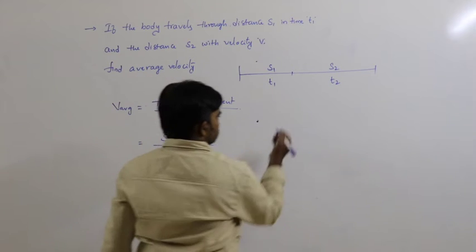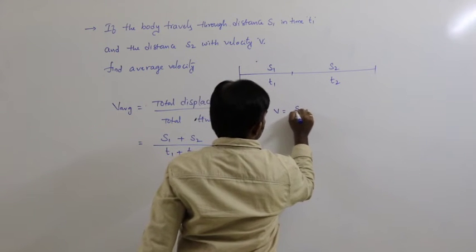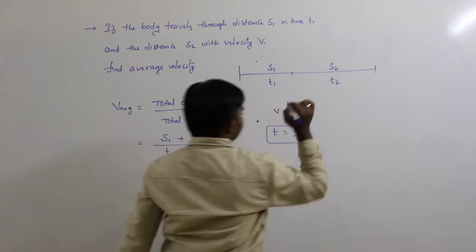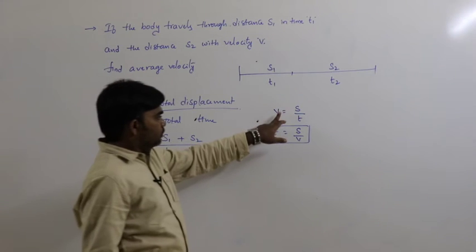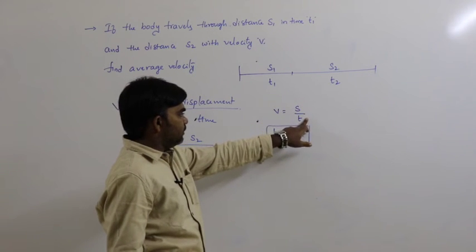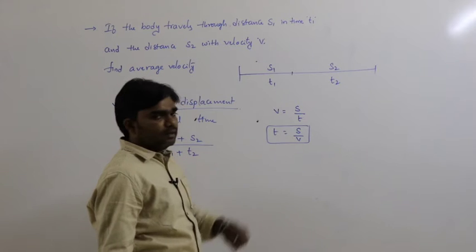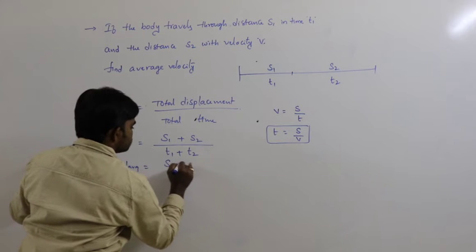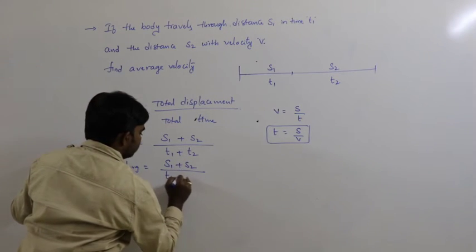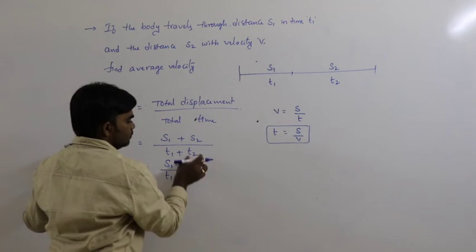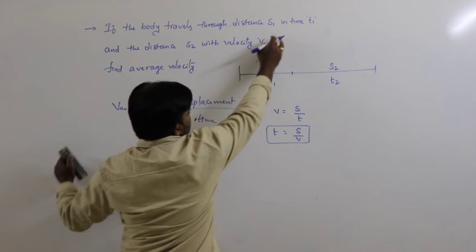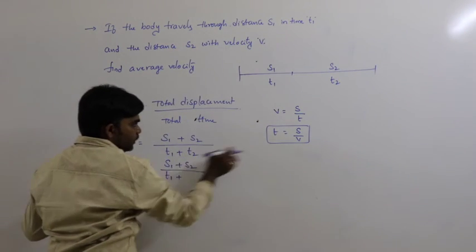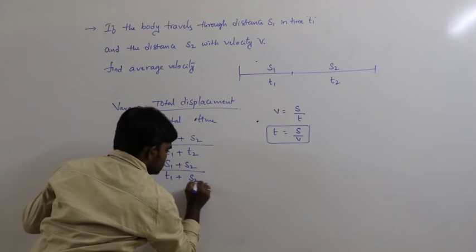How can you find out t2? We know velocity is equal to displacement by time, so time can be written as displacement by velocity. So V average can be written as s1 plus s2 by t1 plus, in place of t2, since t2 is not mentioned in the problem, s1 in time t1 and the next distance s2 with velocity v. So in place of t2 we can substitute s2 by v.